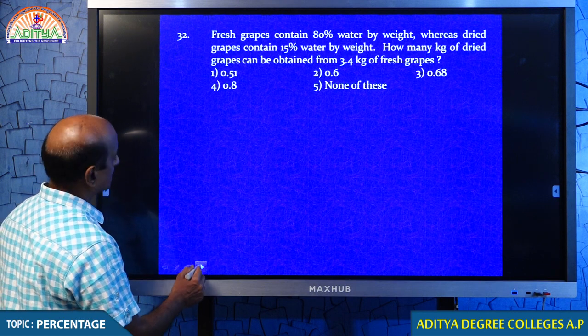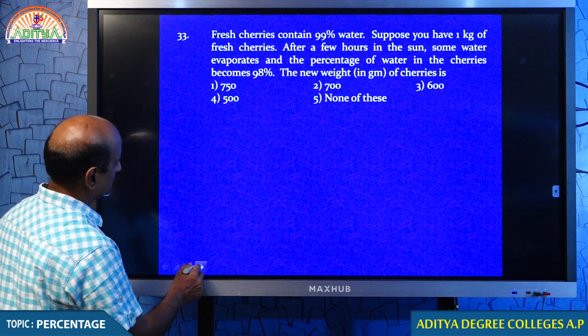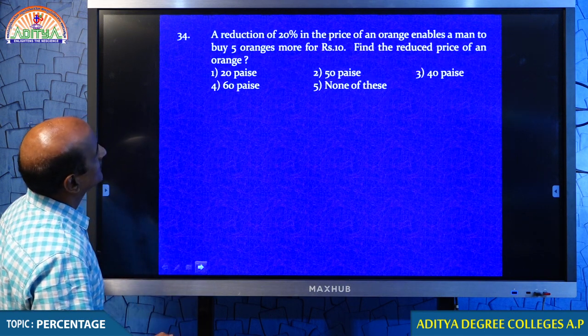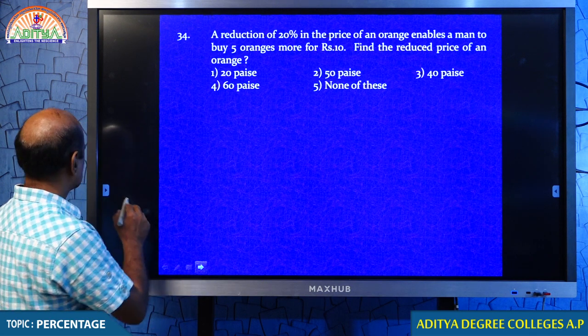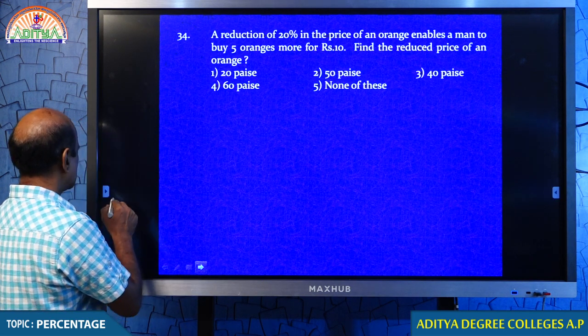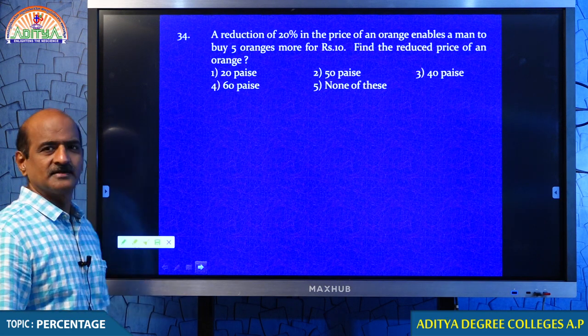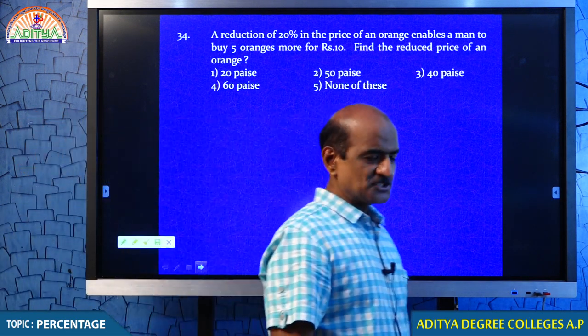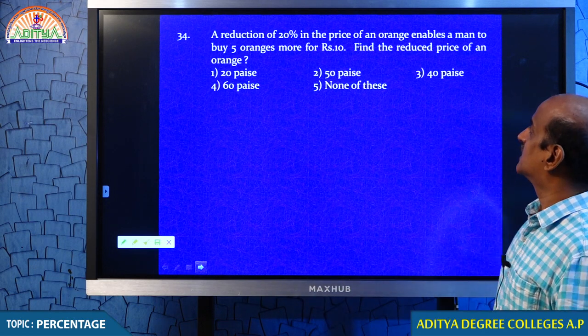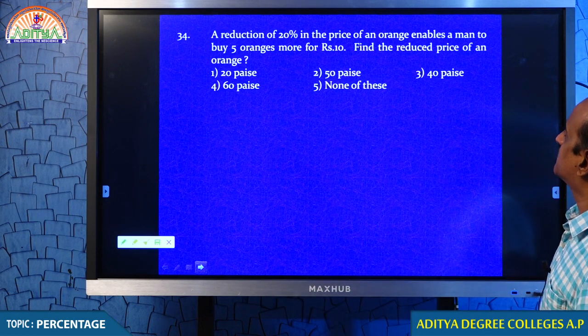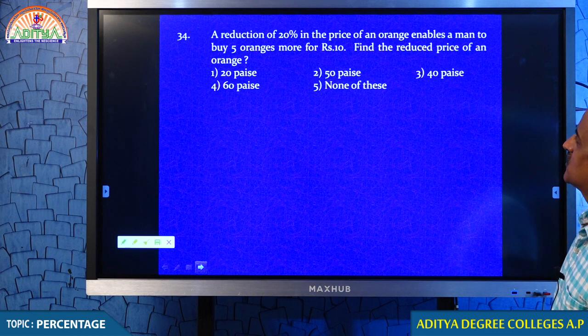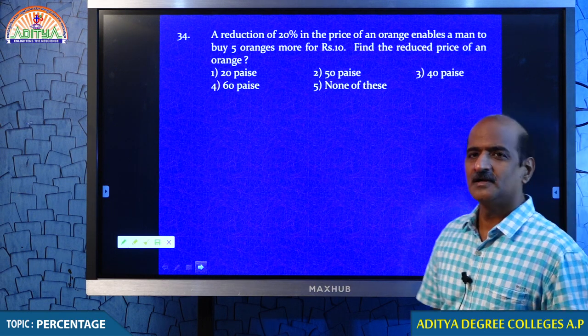32 is also a similar one, 33 is also similar, 34. Yeah, come to this point. Question number 34. This question I said that we will be discussing after some time. Just look at that. A reduction of 20% in the price of an orange enables a man to buy 5 oranges more for 10 rupees.